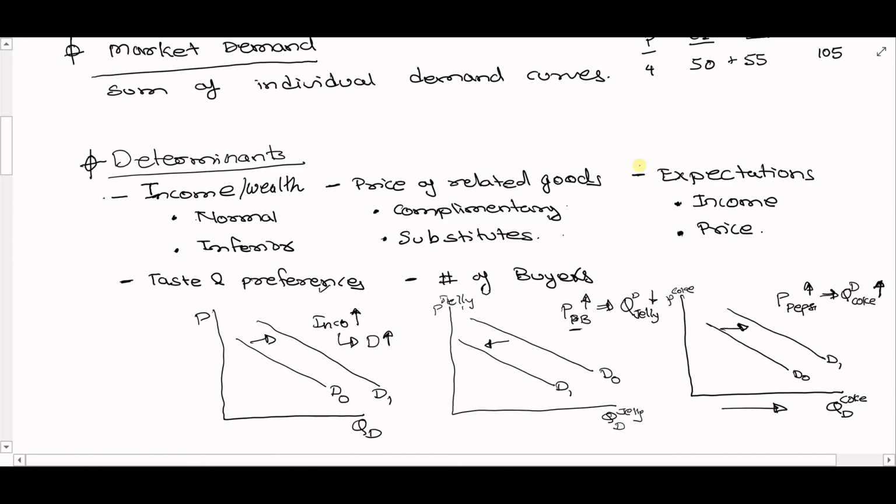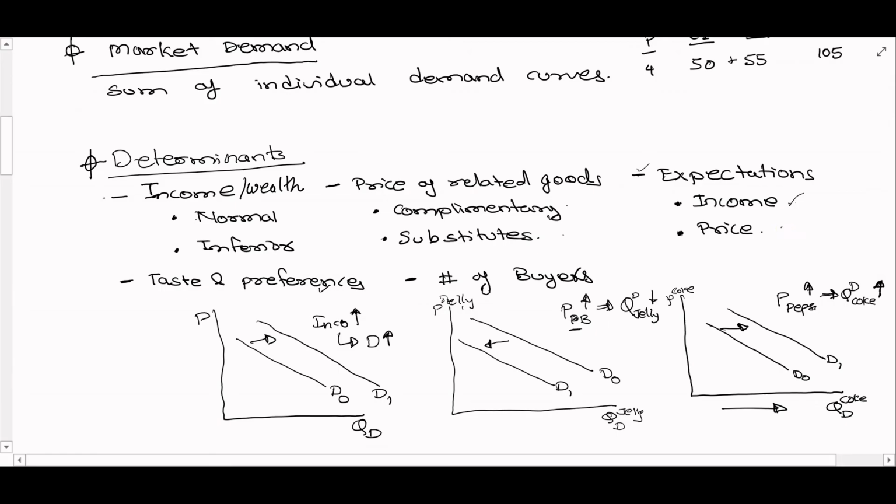Similarly, one can keep on doing this for every single factor. Say you expect your future income to go up, your current demand would be higher. Take an example: you're about to graduate, you have a nice offer letter in hand, and you expect your future income to go up, so your current demand for restaurants or tourism, or taking a vacation or anything, would be higher. So if future expected income goes up, the current demand goes up.